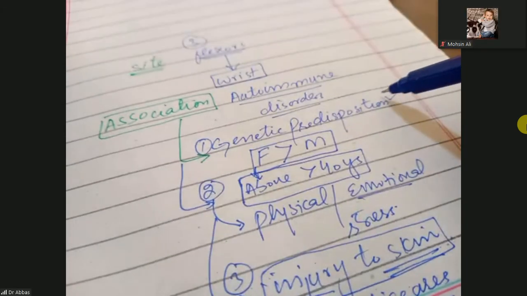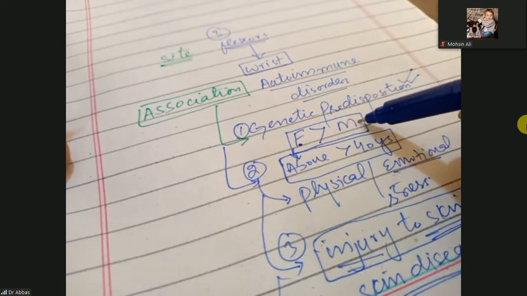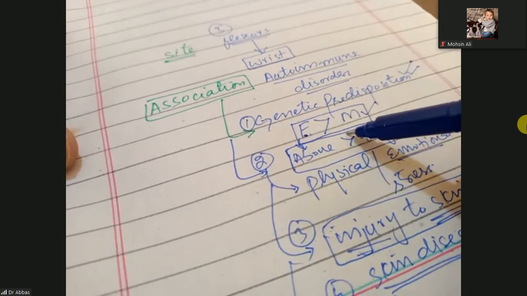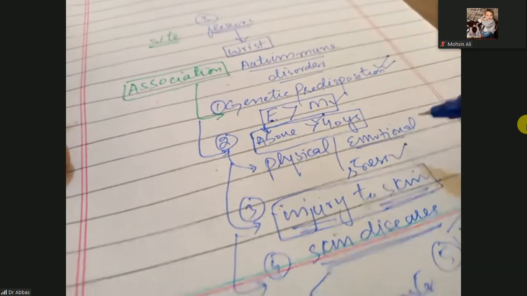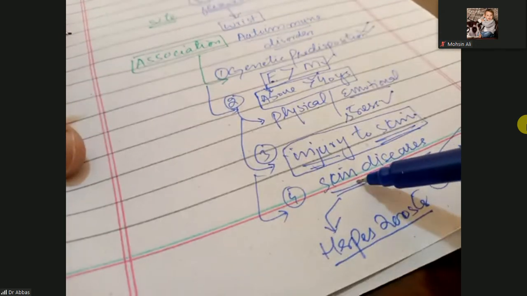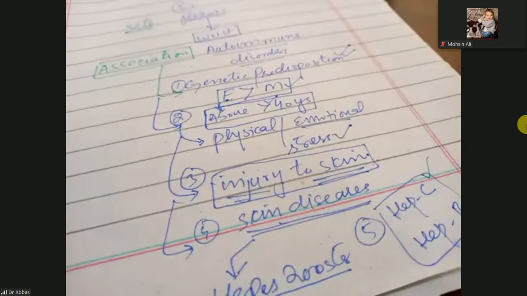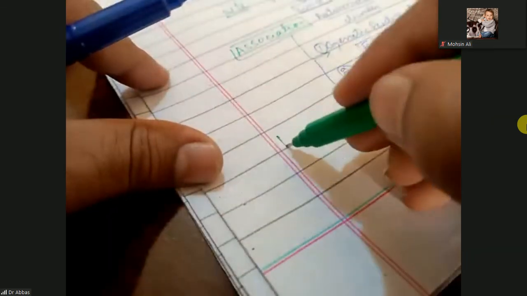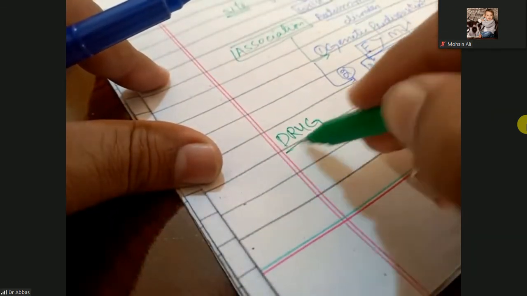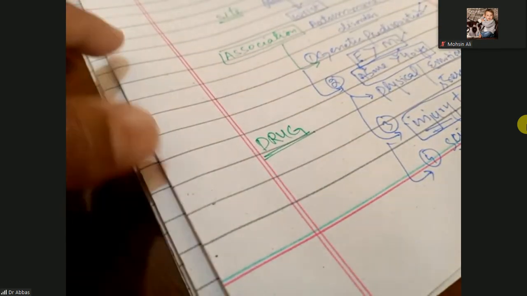So the most important contributing factors are the genetic predisposition. Females are most predominantly involved rather than males. Females above the age of 40 years are most commonly involved. Physical and emotional stress, injury to the skin, and skin diseases like herpes zoster, and there are some systemic diseases like hepatitis C, hepatitis B, and there are some drugs. They can also cause the lichen planus, or they can start the lichen planus, especially quinine.